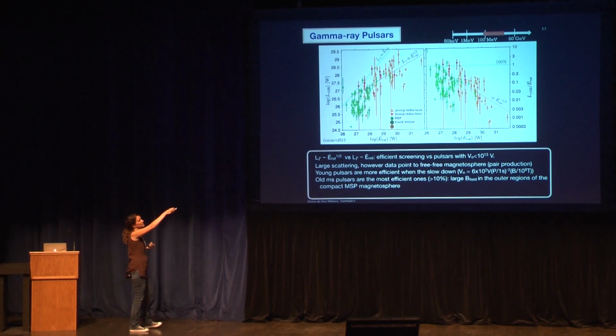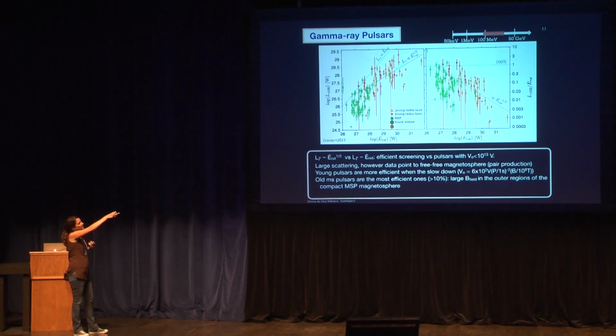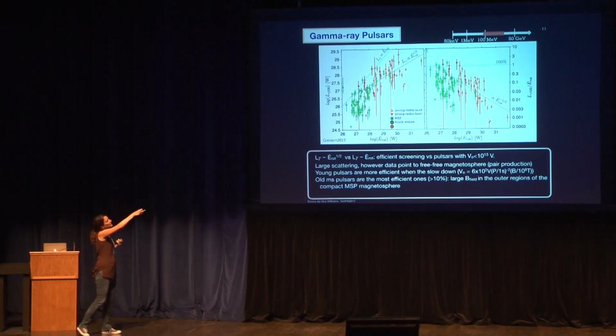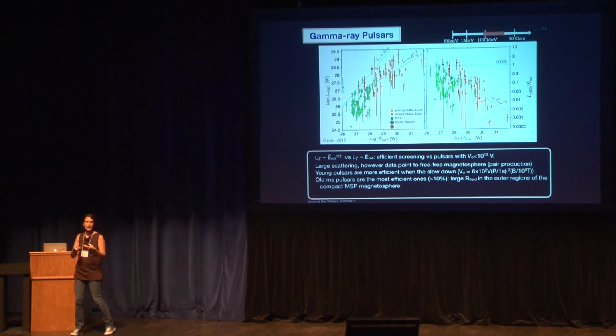Of course, keep in mind there's a lot of dispersion in this plot. But if you look here, this is the luminosity in gamma rays, this is the spin-down power, and this is efficiency. That would be the line if there is no screening at all, and this is the screened line. It looks a bit like they are following this line, especially the young ones, because the potential drop is higher, and then you have a lot of cascading.